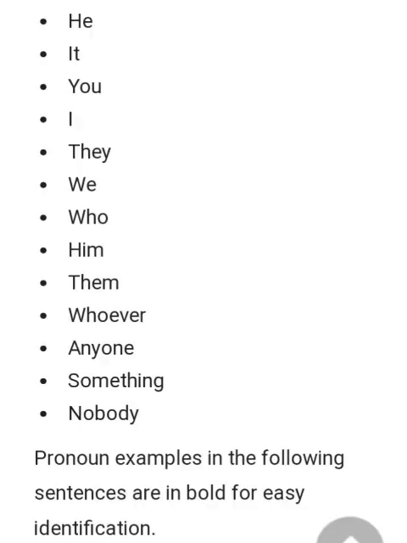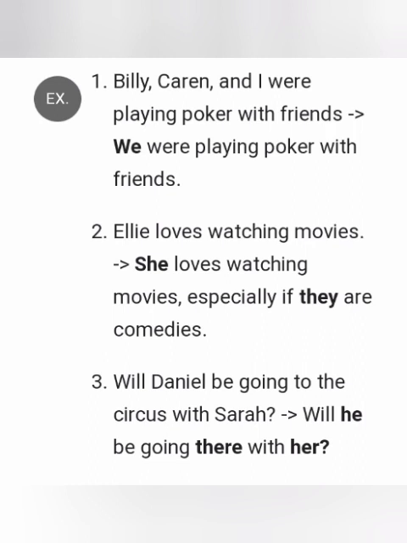Here are some examples of pronouns: he, it, you, I, they, we, him, them, anyone, something, nobody. Pronoun examples in the following sentences are in bold for easy identification. Billy, Karen and I were playing poker with friends. We were playing poker with friends. Billy loves watching movies. She loves watching movies, especially if they are comedies. Will Daniel be going to the circus with Sarah? Will he be going there with her?